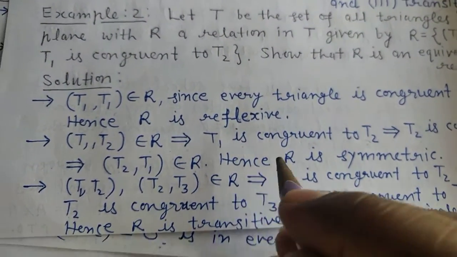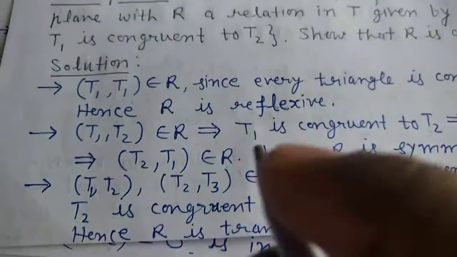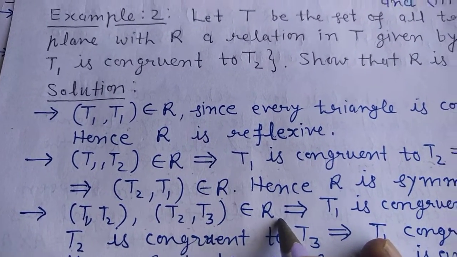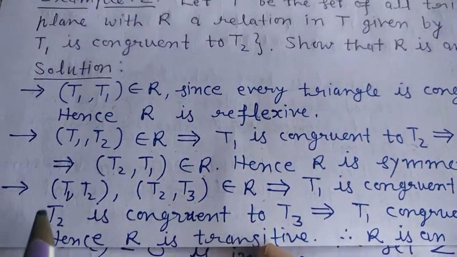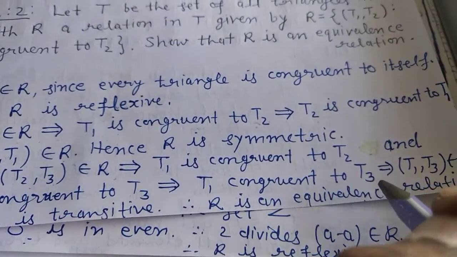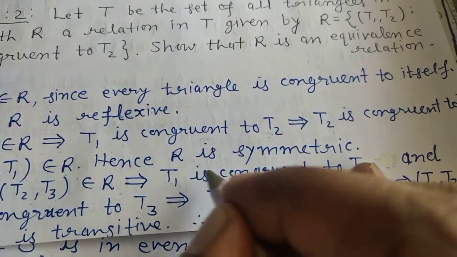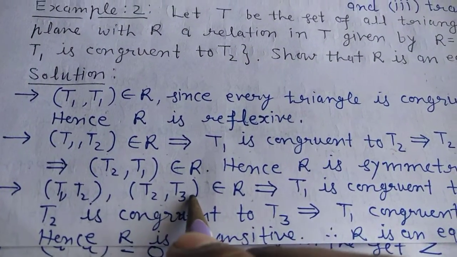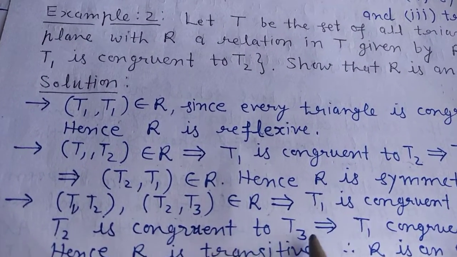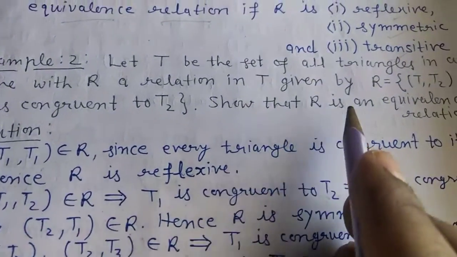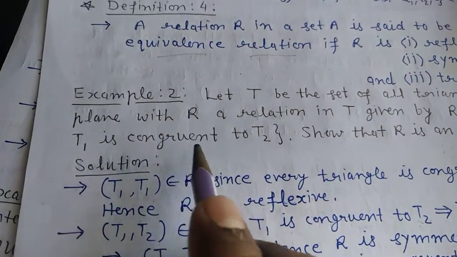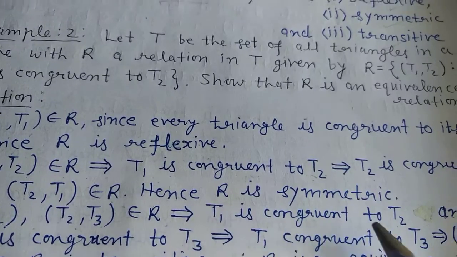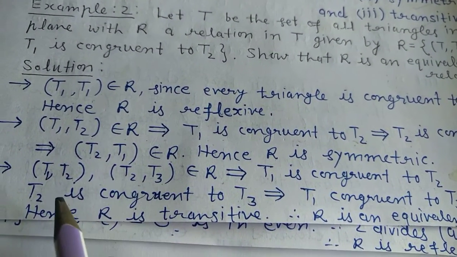Second condition also proved. Now we are taking three triangles, and for that (T1, T2), (T2, T3) belongs to R. What does this mean? This implies that (T1, T2) means T1 is congruent to T2. Comma means and. (T2, T3) means T2 is congruent to T3 according to the given question. Similarly, (T1, T2) I have written means T1 is congruent to T2, and (T2, T3) written means T2 is congruent to T3.